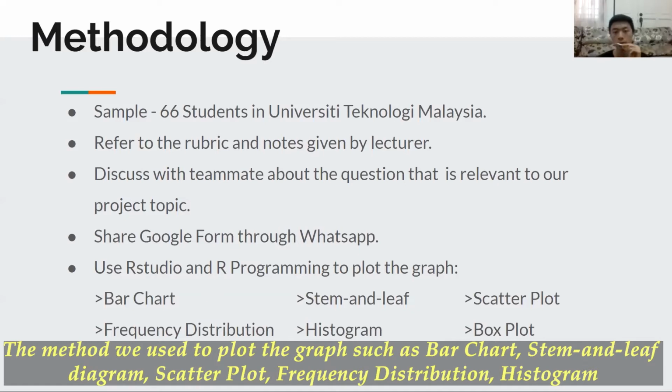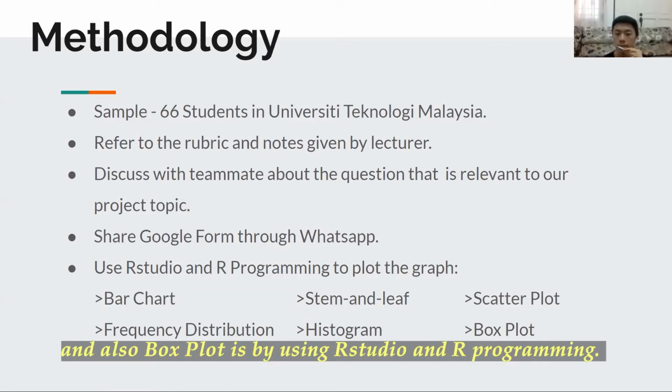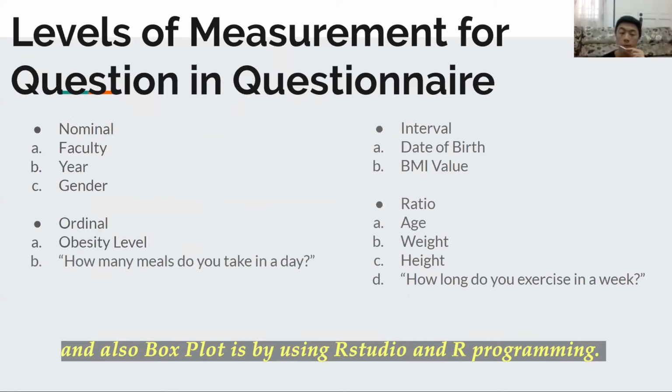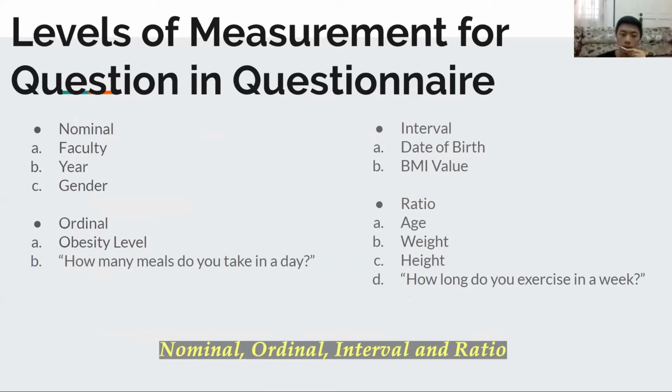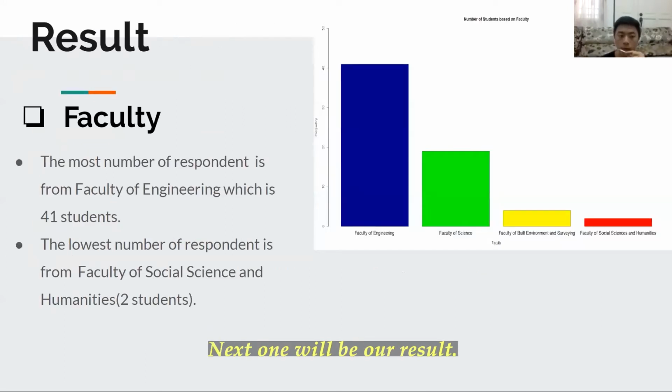The method we use to plot the graphs such as bar chart, stem and leaf diagram, scatter plot, frequency distribution, histogram, and also box plot is by using RStudio and R programming. We use 4 levels of measurement for questions in the questionnaire we create by using Google Form, which is nominal, ordinal, interval, and ratio. Next one will be our result.